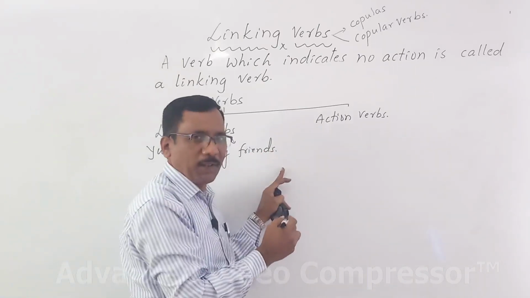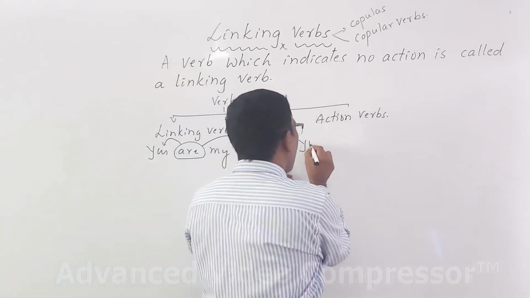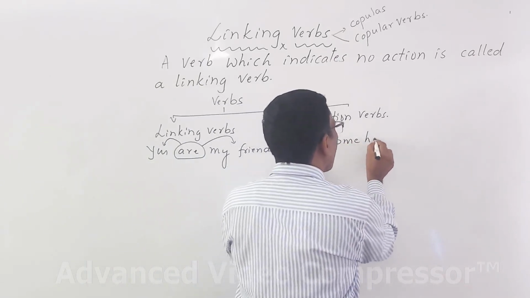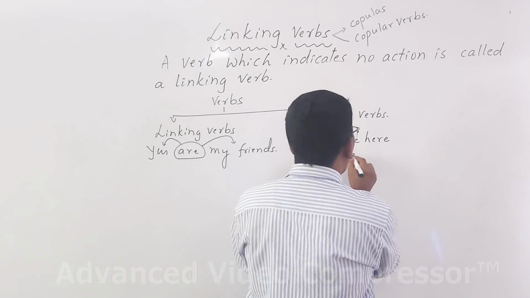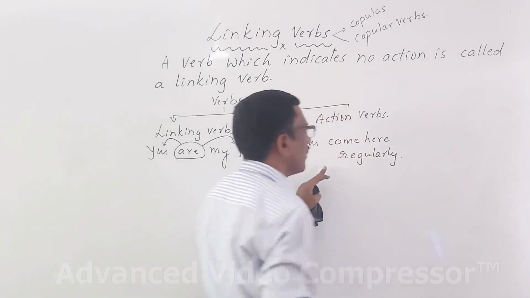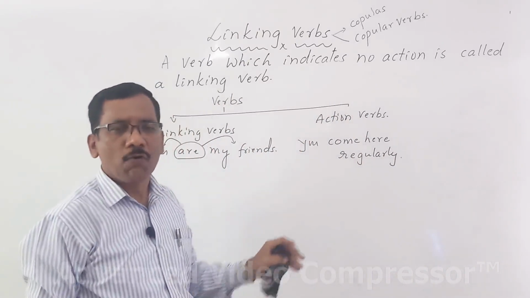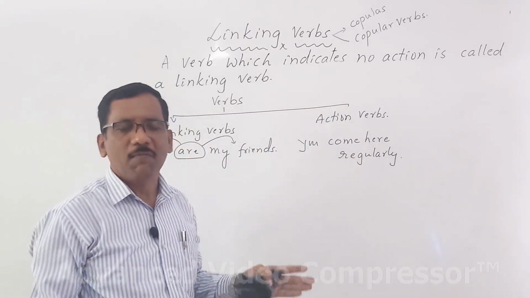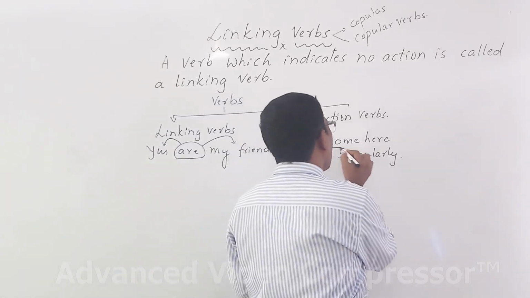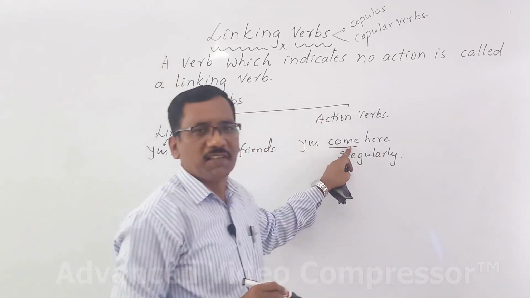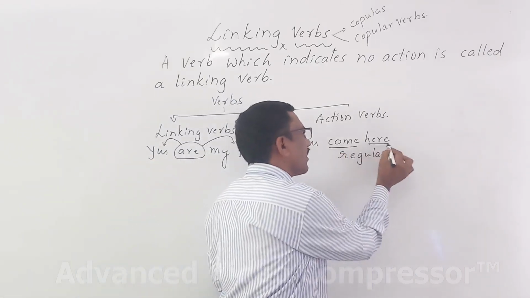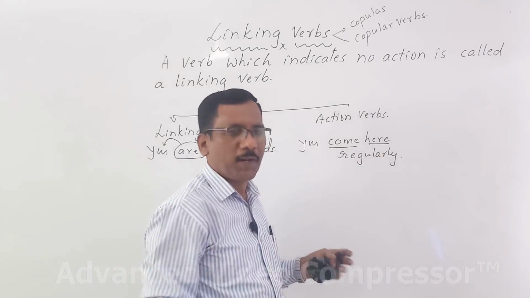One more example. You come here regularly. How do you come here? How often do you come here? You come here regularly. Here, the word come is a verb in the sentence, and here is an adverb of place.